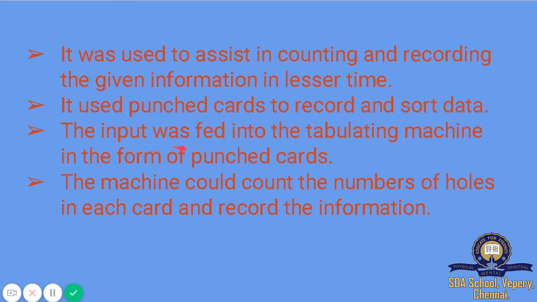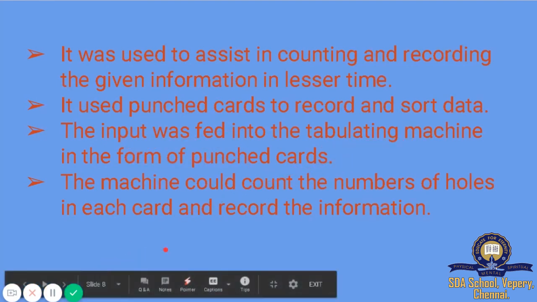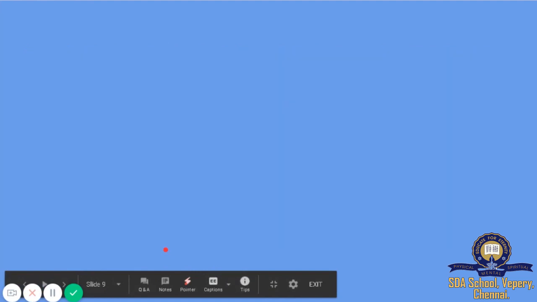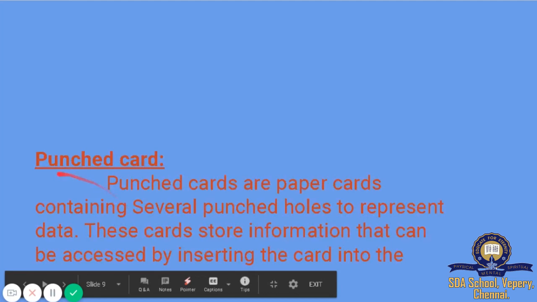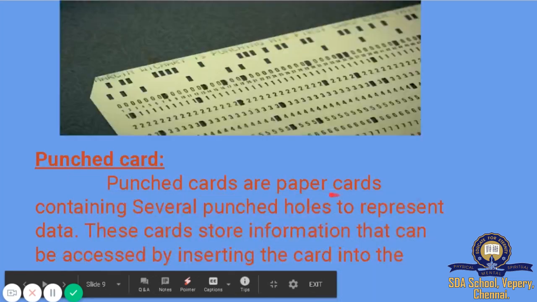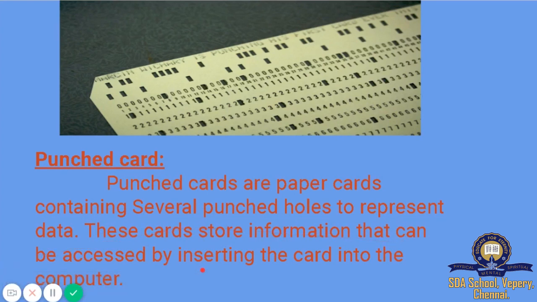The input was fed into the tabulating machine in the form of punch cards. Punch cards are paper cards containing several punched holes to represent the data. These cards store information that can be accessed by inserting the card into the computer.